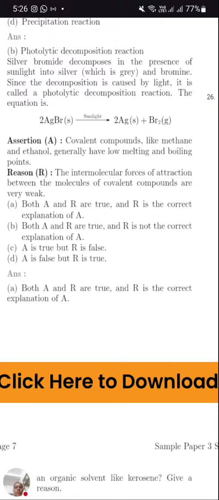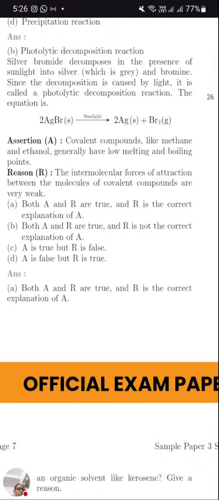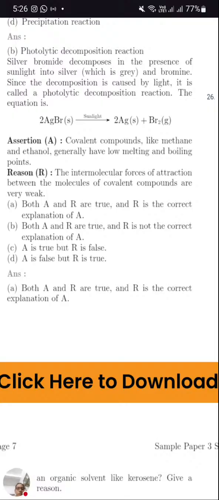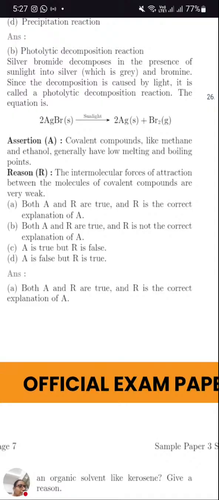Reason: intermolecular force of attraction between the molecules of covalent compound is very weak. So both are true. Because they are formed by sharing of electrons, they have weak intermolecular attraction. So correct answer is A, where assertion and reason both are true, and reason is the correct explanation for assertion.